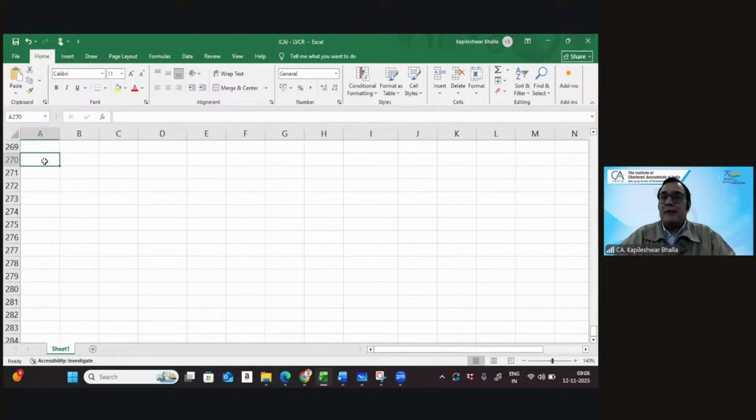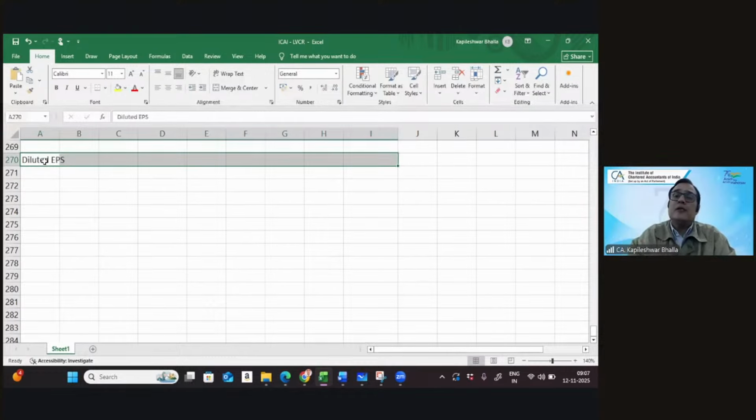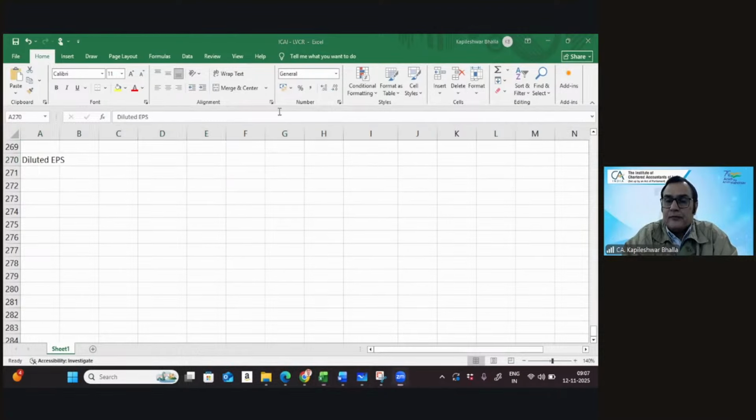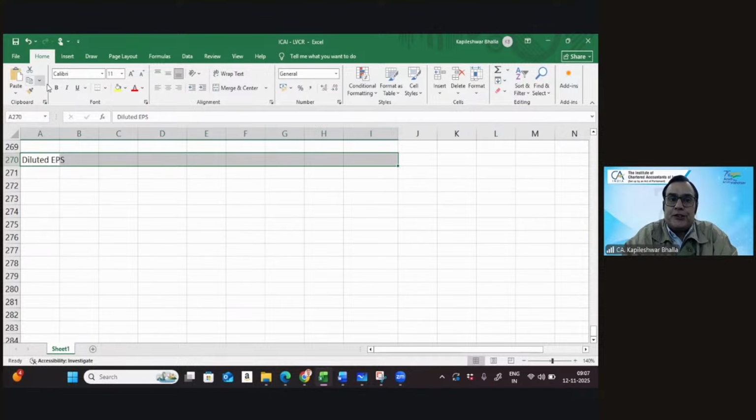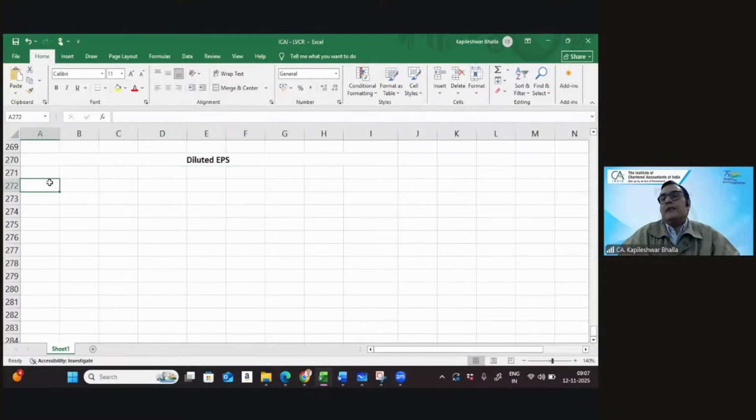Now, just like we made some quick notes in terms of basic EPS, let's also remind ourselves of the concept of diluted earning per share. I always tell people that when you look at the concept of a diluted EPS, what comes at the back of my mind is a little step-by-step procedure of calculating it.